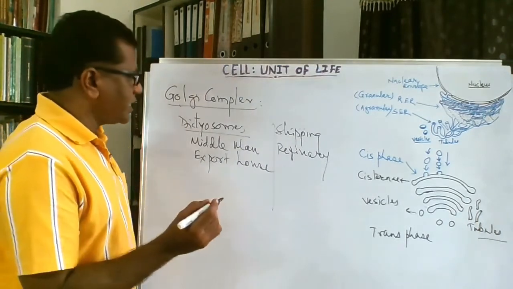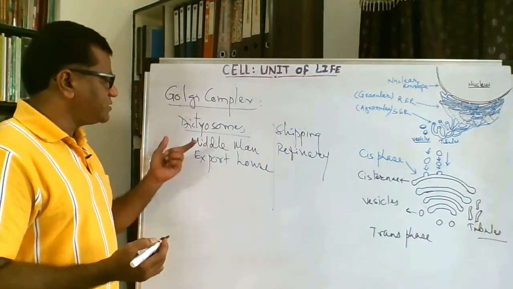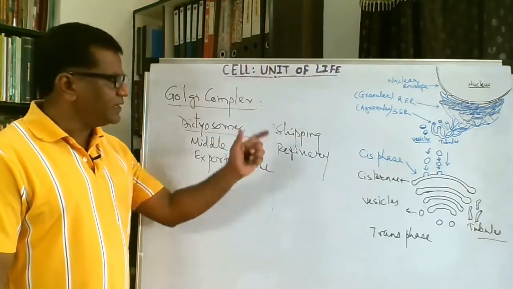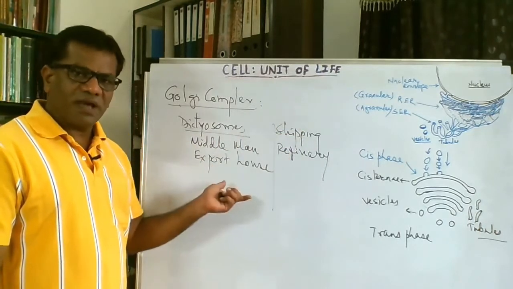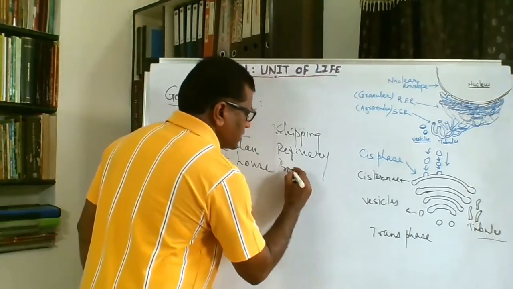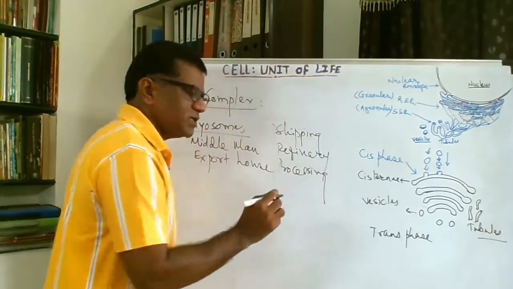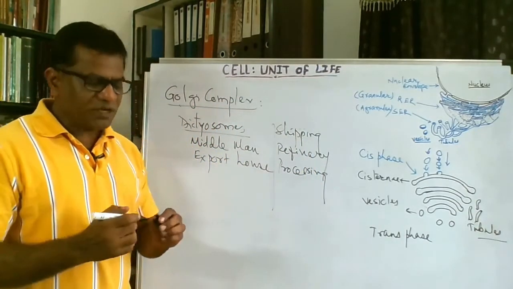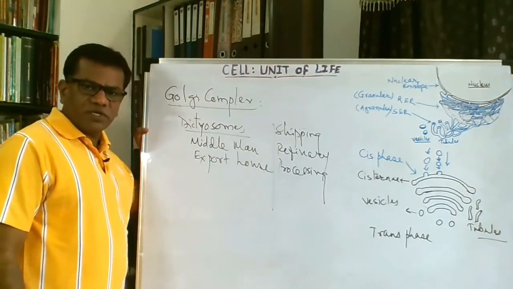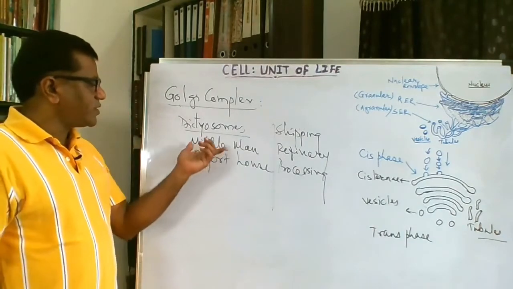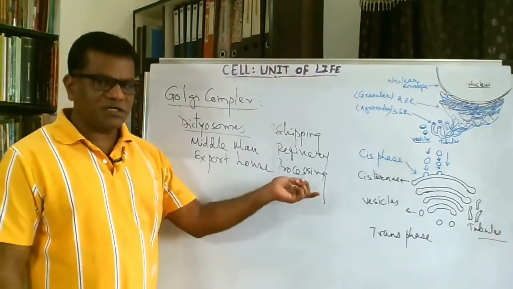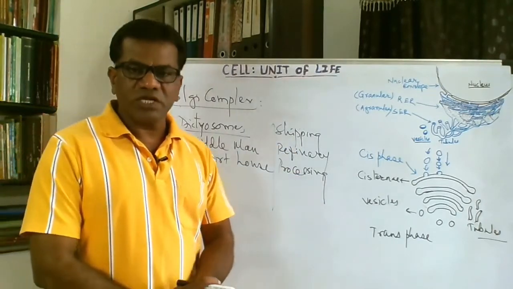It is also called dictyosome in the plant cells: middleman, export house of the plant cell, distribution center of the plant cell, shipping center, middleman, or a refinery. Processing unit. See, all these terms are coming from its function, its work. So this is one of the most important cell organelles, and that's why it is called middleman, export house, shipping center, refinery center, processing center of the cell, dictyosomes.